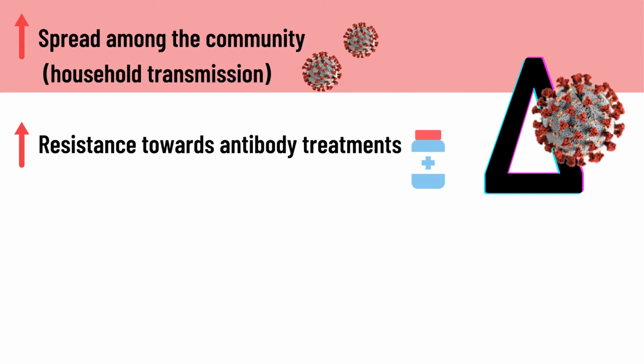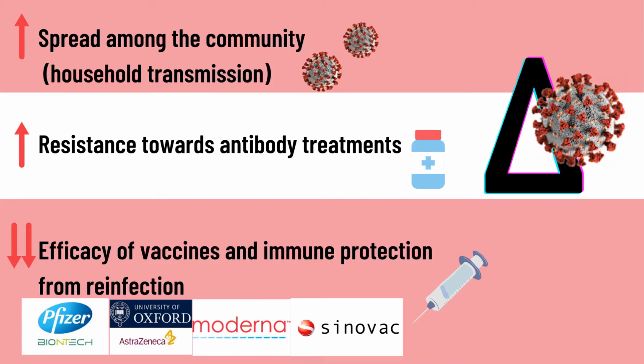In addition, increased resistance towards some emergency use authorization antibody treatments have been observed. Examples of vaccines that conducted studies against the Delta variant include Pfizer, AstraZeneca, Moderna and Sinovac. Current available vaccines are still effective in preventing the serious complications of COVID-19 including hospitalizations and deaths with some reduction in efficacies. Vaccines not listed by no means signifies non-efficacy, but rather due to limited available data.